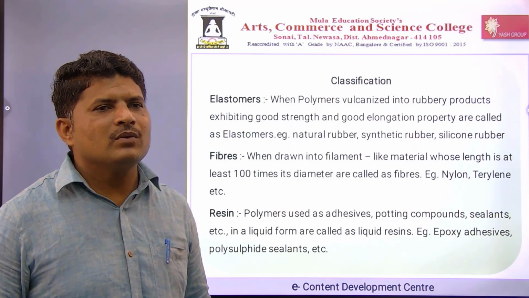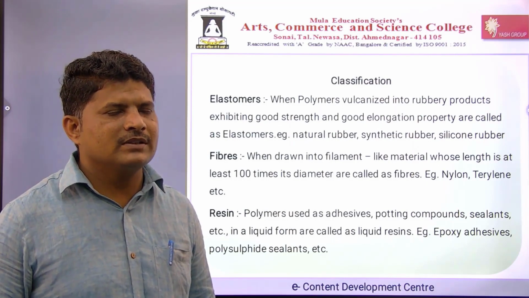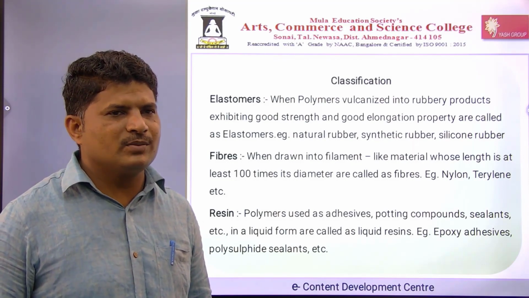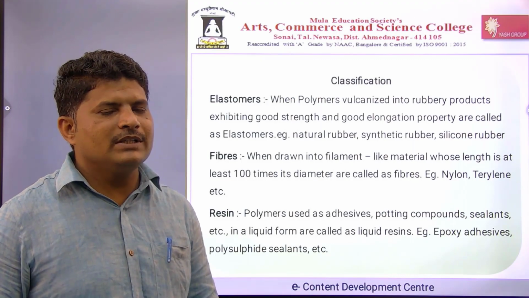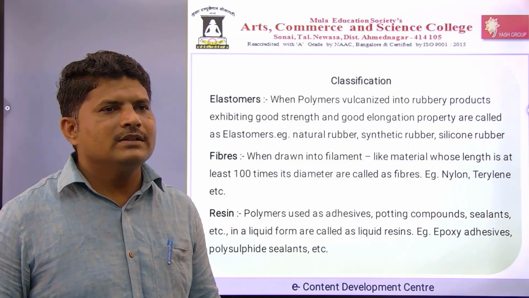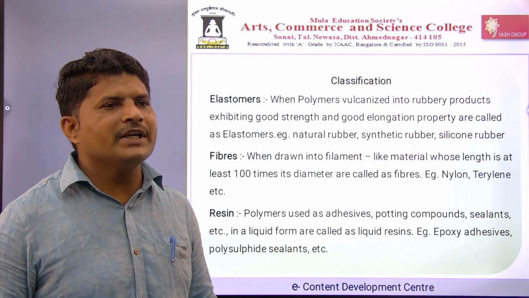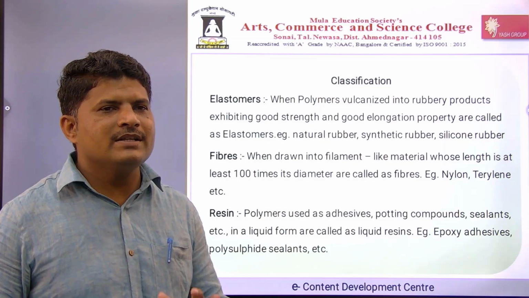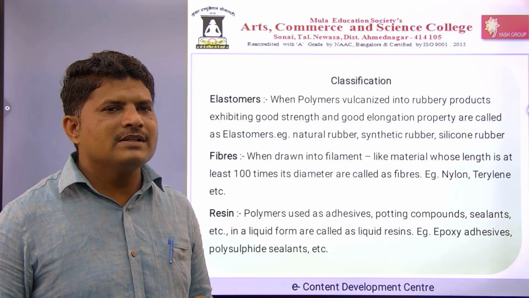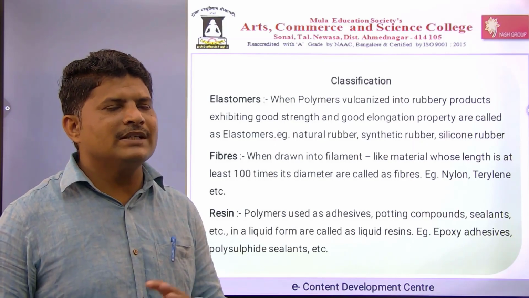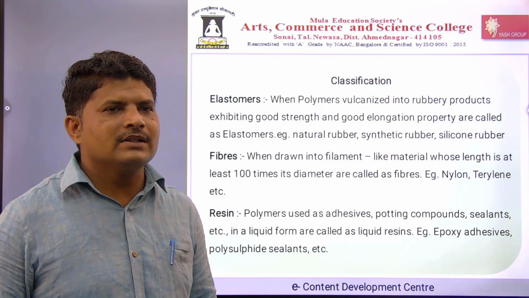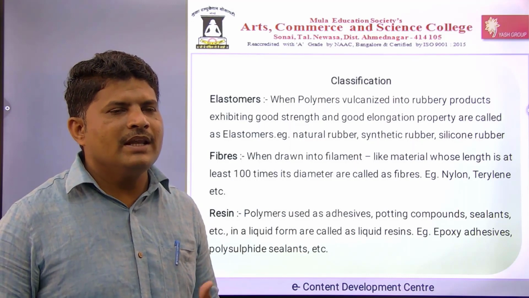Polymers vulcanized into rubbery products exhibiting good strength and good elongation are called elastomers. Vulcanization is a process in which the polymeric material is mixed with sulfur, giving a material with elongation property. Examples are natural rubber, synthetic rubber and silicone rubber. The tubes and tires used in bikes and cars are elastomers.